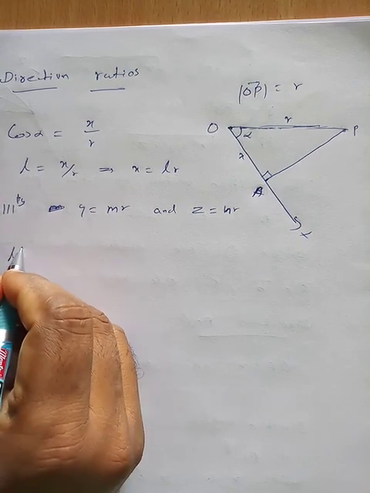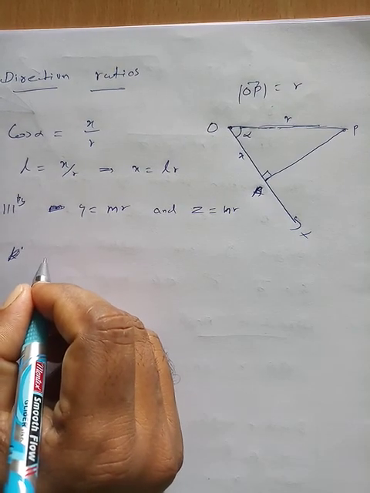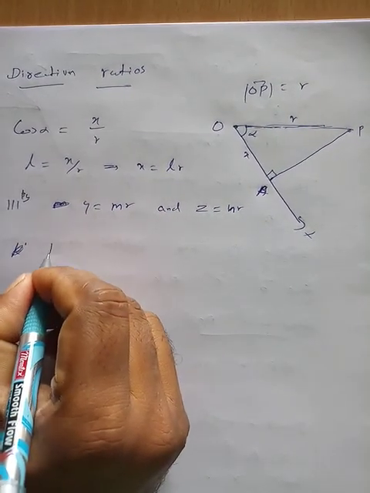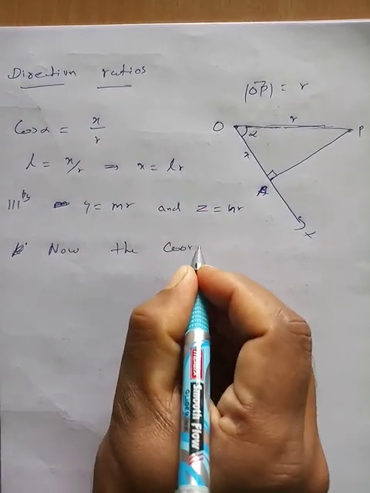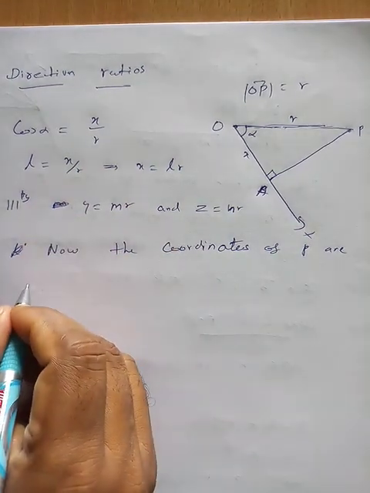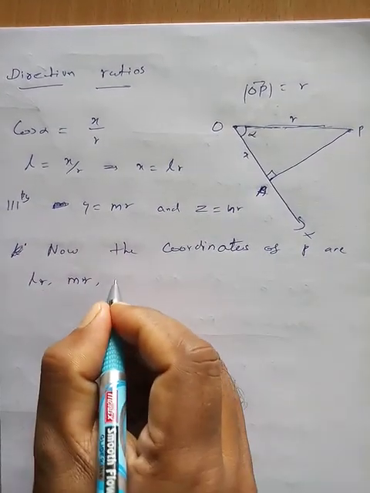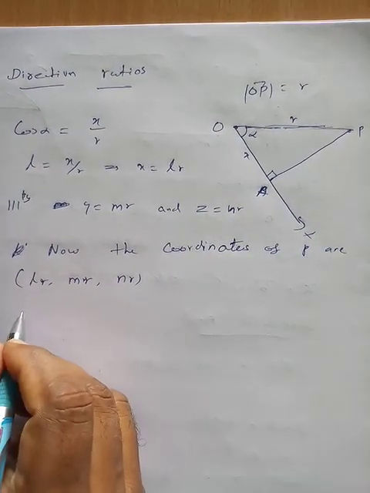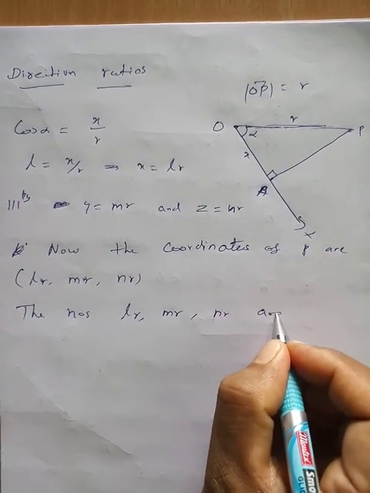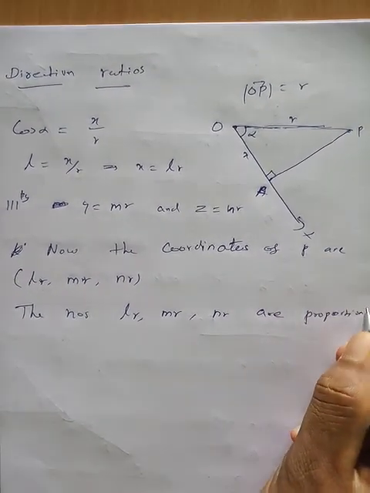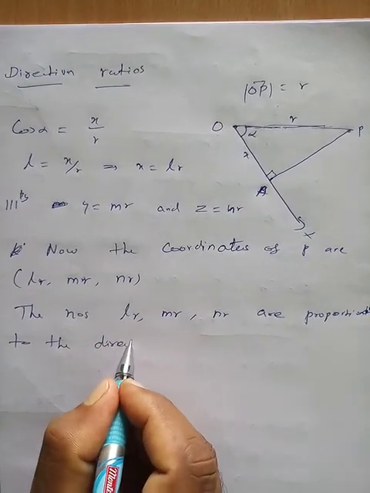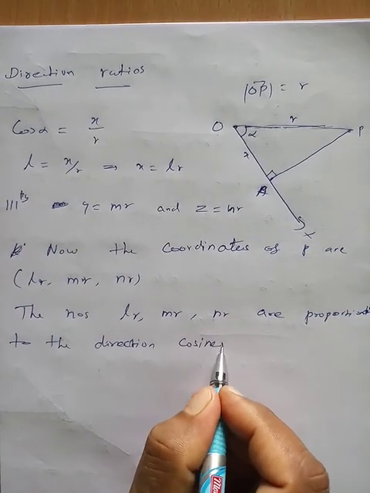Now the coordinates of P are x = lR, y = mR, z = nR, and the numbers lR, mR, nR are proportional to the direction cosines. Are called